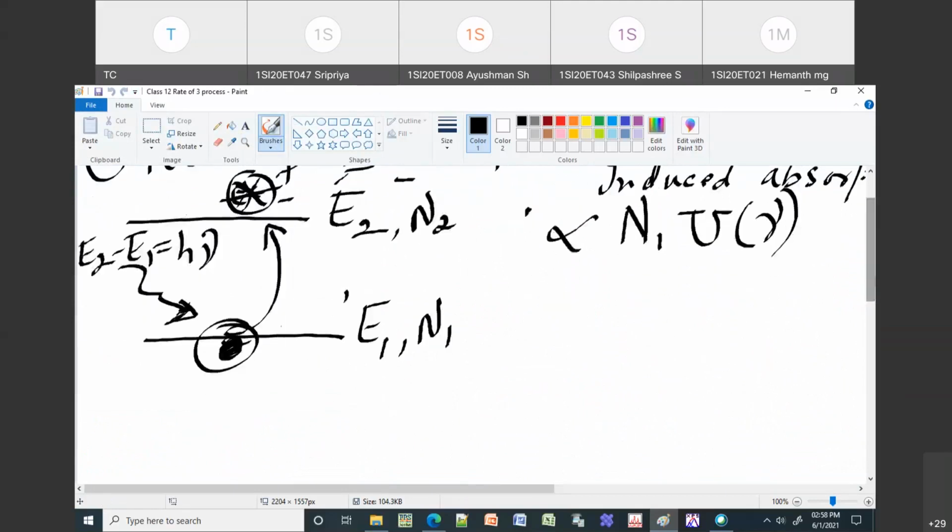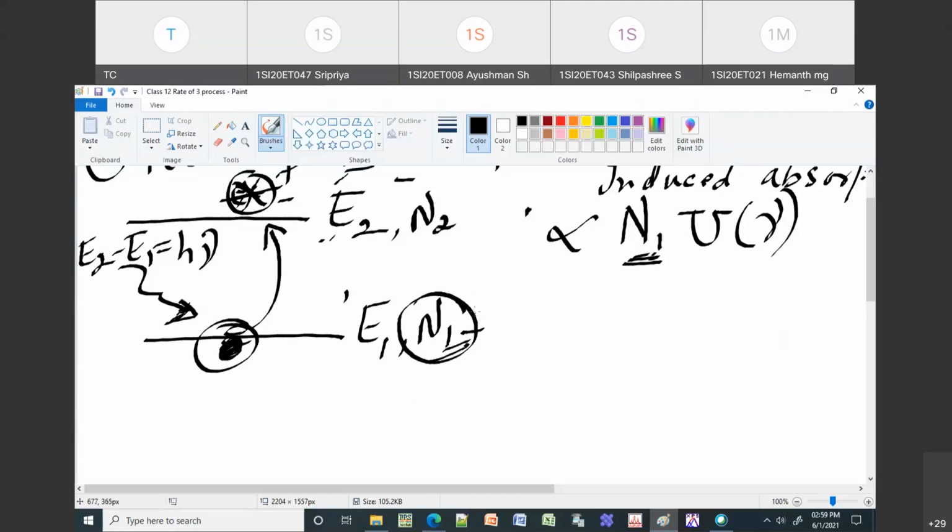N1 is the number of atoms which are present in ground state. If I take 12 atoms, I can make 12 atoms undergo induced absorption. If I take 20 atoms, then I can make 20 atoms undergo induced absorption. That means if I have more atoms in the ground state, then this is your N1.